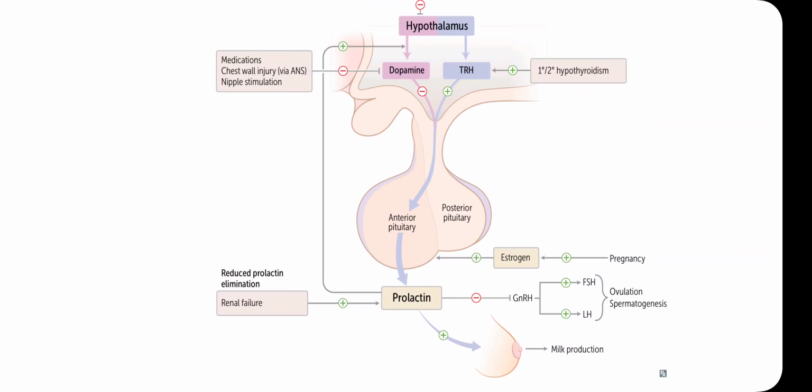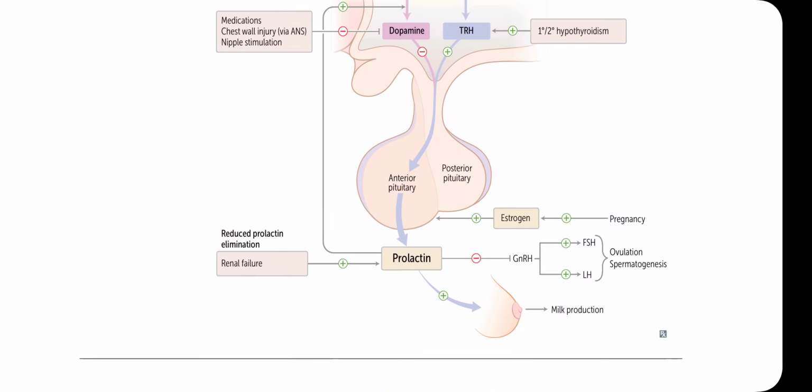Now, other ways that can increase prolactin level would be reduced elimination. In case of renal failure, there can be a high amount of prolactin. The other way would be thyroid disorders. Primary or secondary hypothyroidism will send a positive feedback to thyrotropin-releasing hormone. There will be too much thyrotropin-releasing hormone, so there will be too much prolactin. Another way would be estrogen, such as pregnancy and OCPs. Estrogen will have a positive effect on prolactin release, and then prolactin itself, when it's high, will send a negative feedback to GnRH. This will prevent ovulation in females and spermatogenesis in males. And that is prolactin for you.